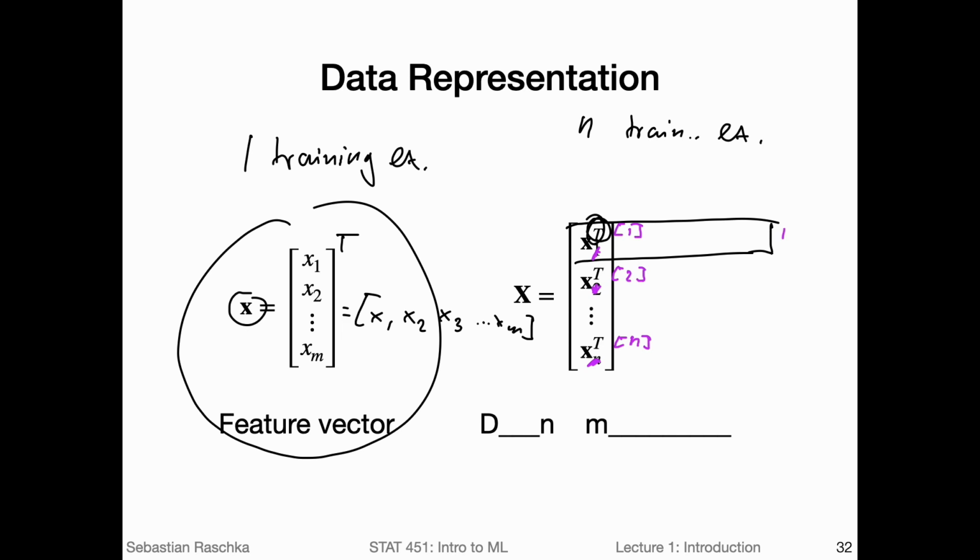So it's the first training example, the second, and the nth training example. And again, this is the first feature, second feature, and mth feature.